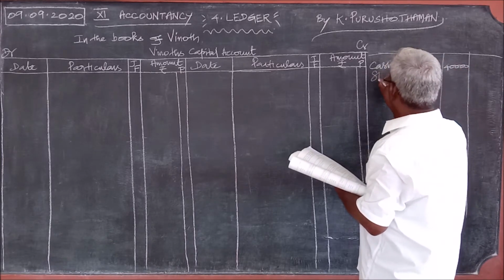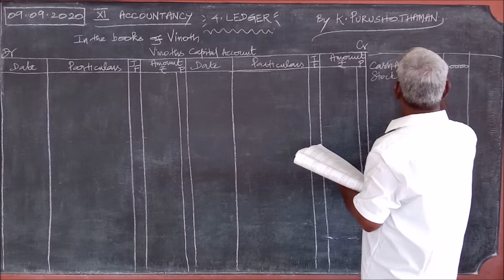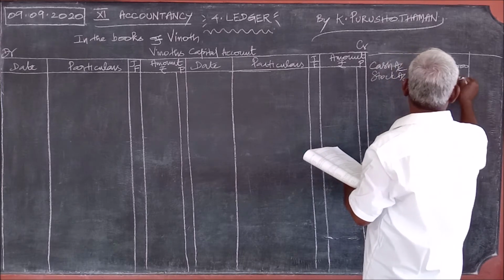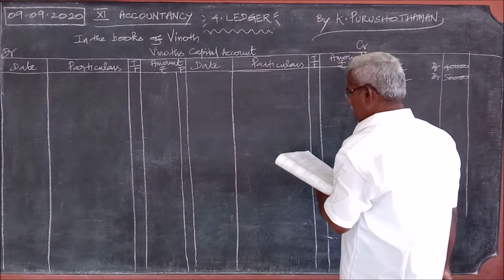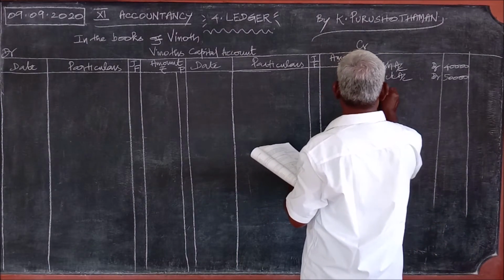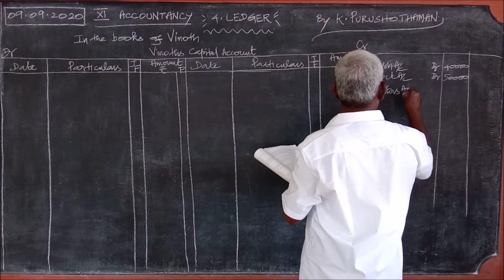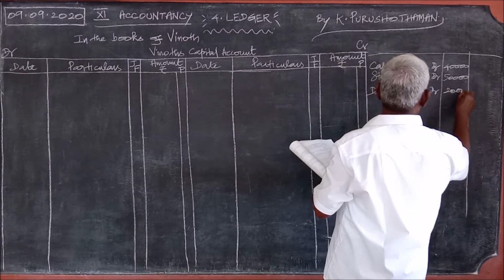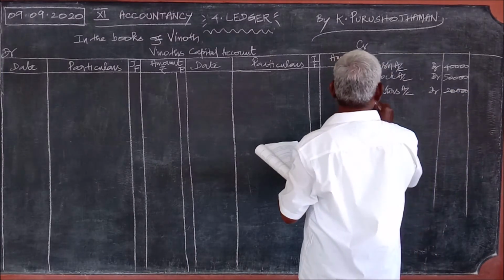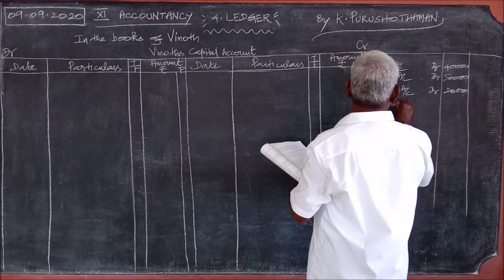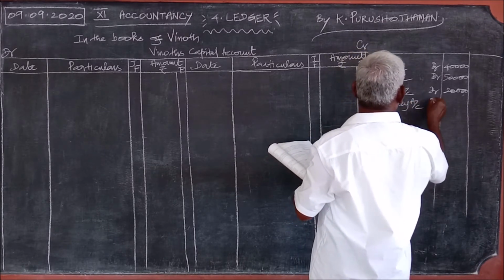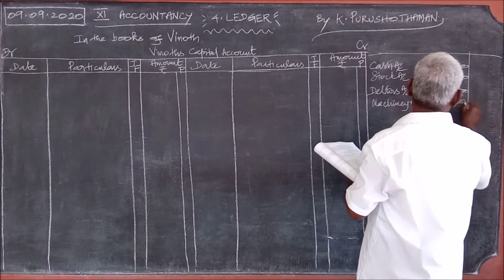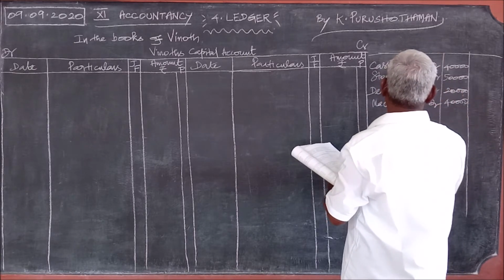Stock account debit, 50,000. Sundry debtor account debit, 20,000. Machinery account debit, 40,000. So, liabilities account.